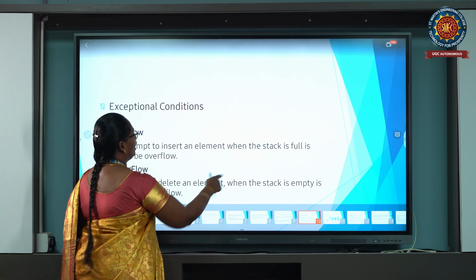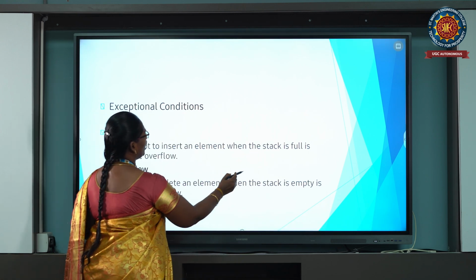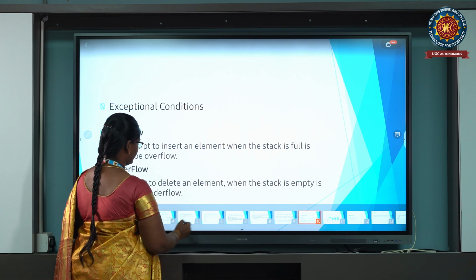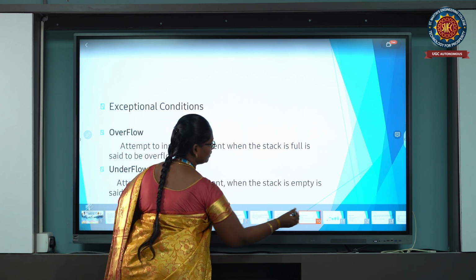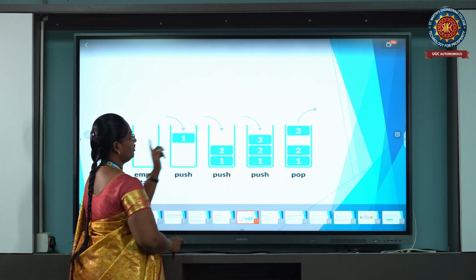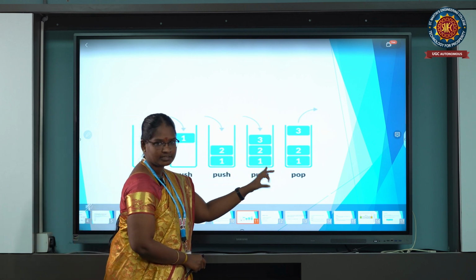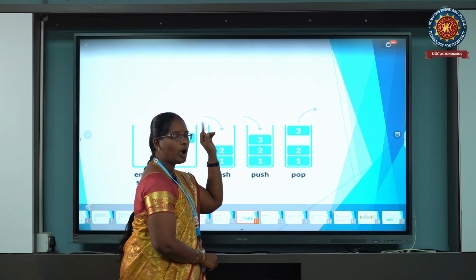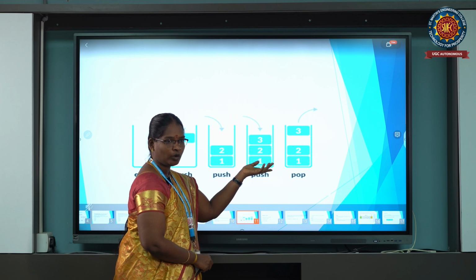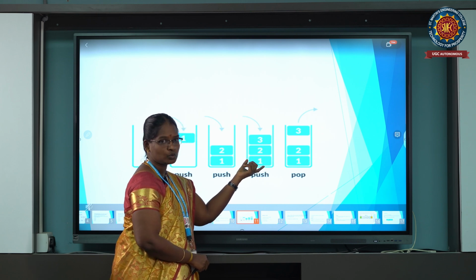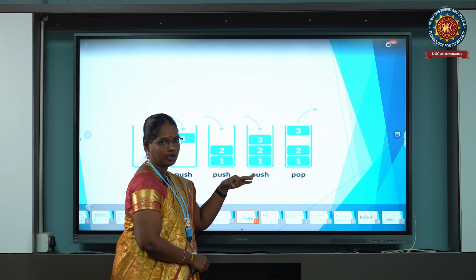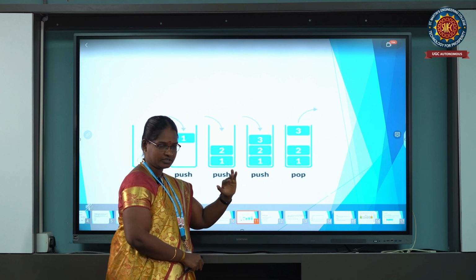Now I have inserted 3 values. So that means the stack size is 3 only. Now if I try to insert another value, it's not possible, because the stack size is 3 only. Okay, this is the overflow condition diagram.